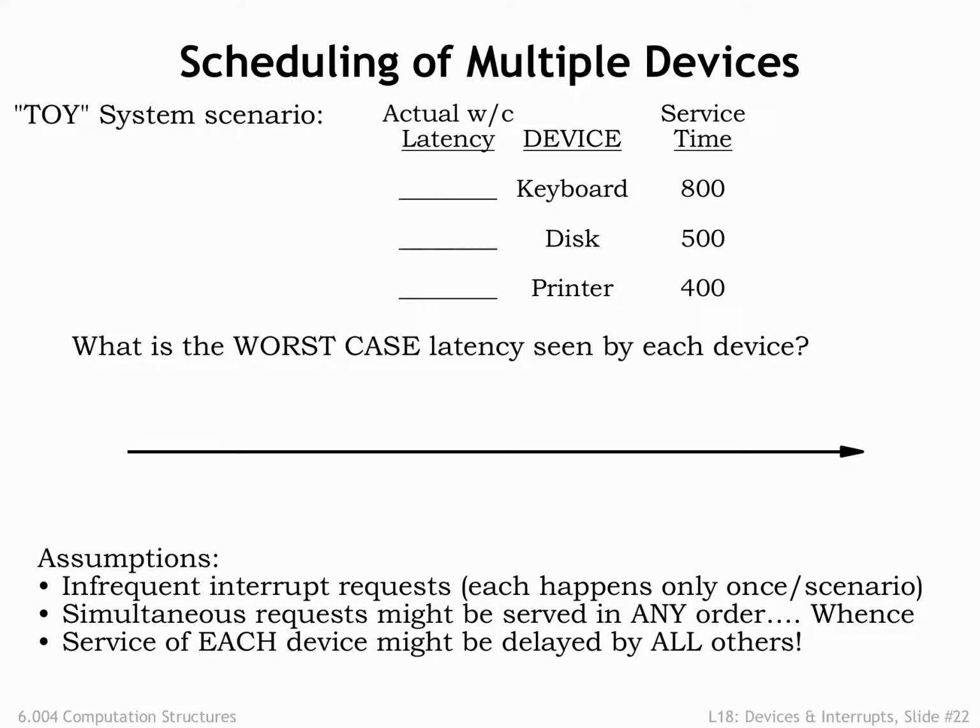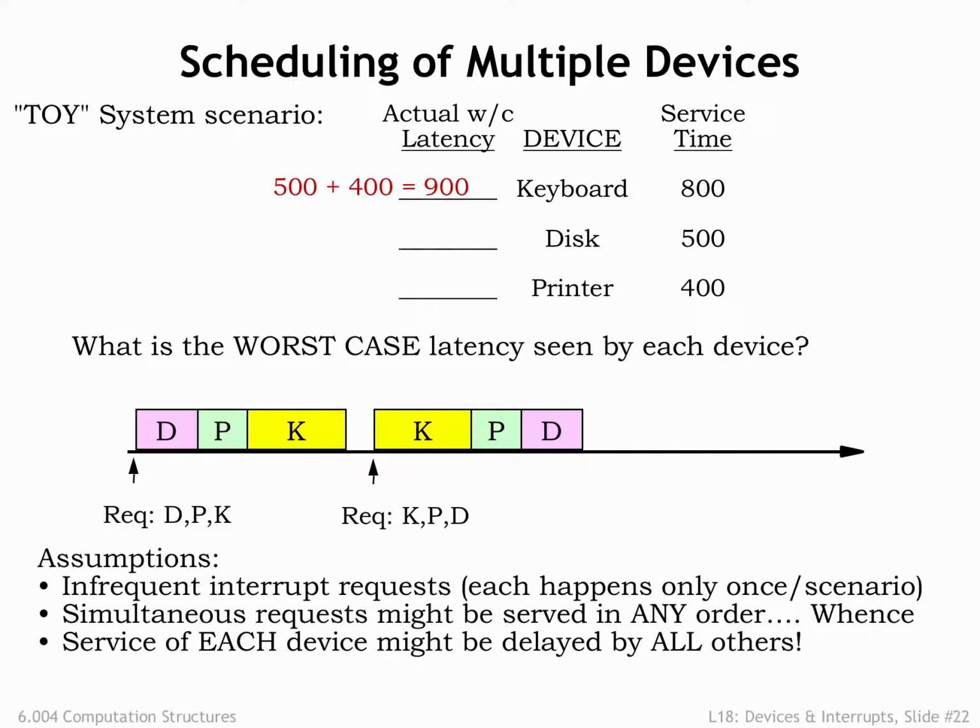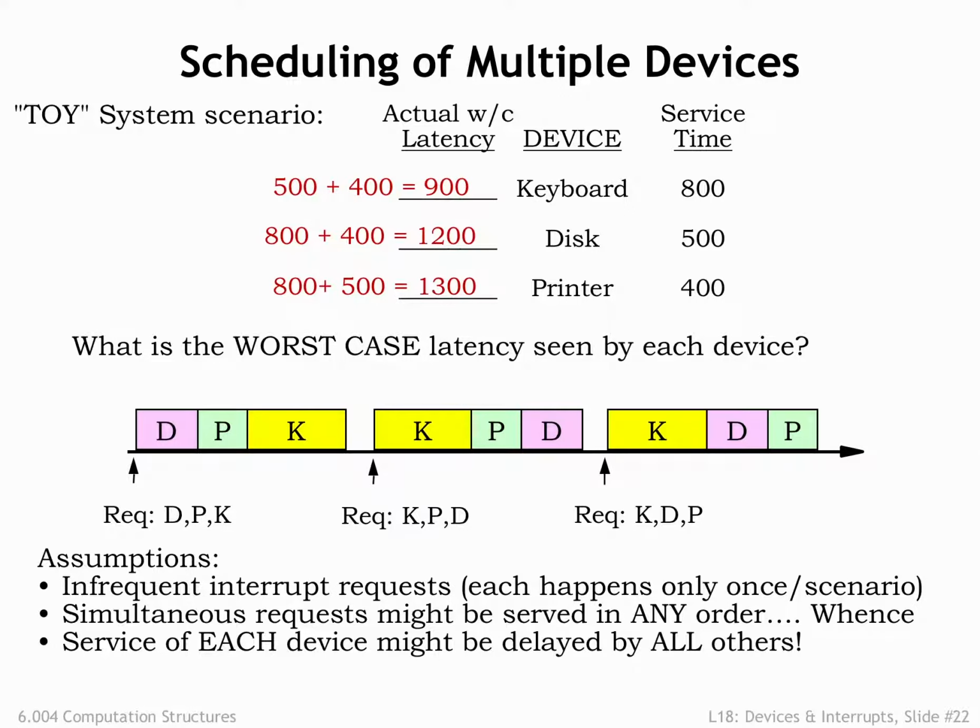Requests can arrive at any time and in any order. If we serve the requests in a first-come, first-served order, each device might be delayed by the service of all other devices. So the start of the keyboard handler might be delayed by the execution of the disk and printer handlers, a worst-case latency of 900 microseconds. The start of the disk handler might be delayed by the keyboard and printer handlers, a worst-case latency of 1200 microseconds. And the printer handler might be delayed by the keyboard and disk handlers, a worst-case latency of 1300 microseconds. In this scenario, we see that long-running handlers have a huge impact on the worst-case latency seen by other devices.